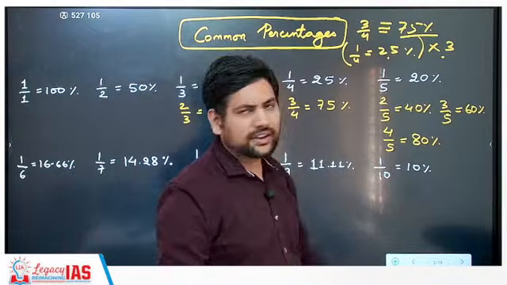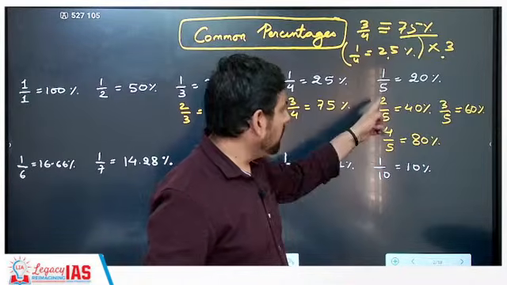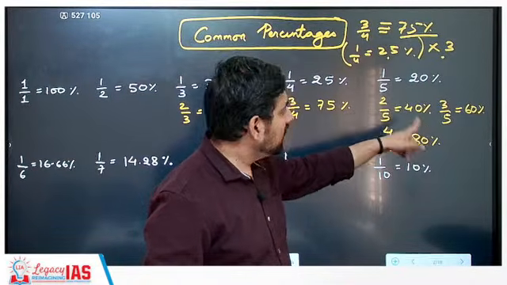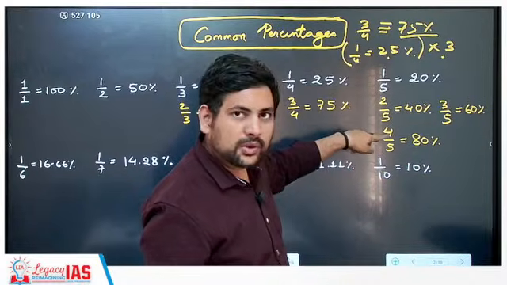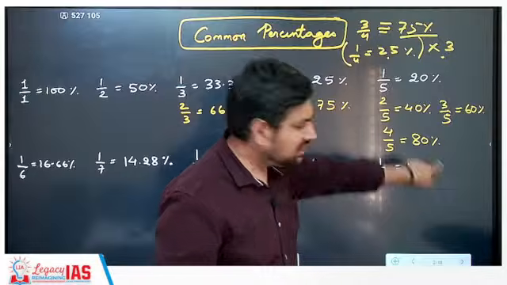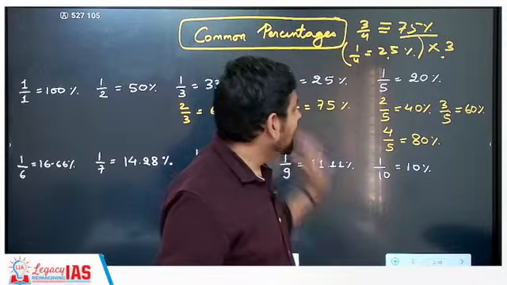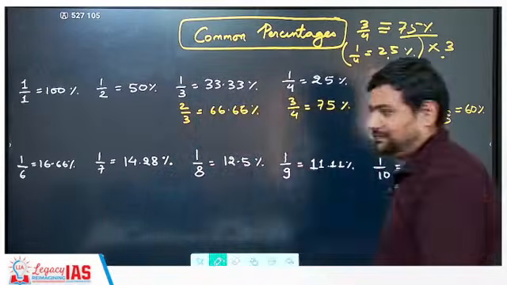Similarly, 1 by 5 is 20. Then 2 by 5 will be what? Double of this, 40%. 3 by 5 will be what? Triple of this, 60%. 4 by 5 will be what? 4 times this, that is 80%. Correct? These many you try to remember.